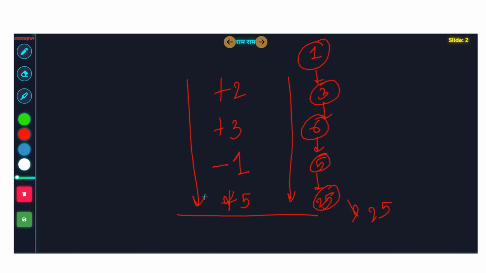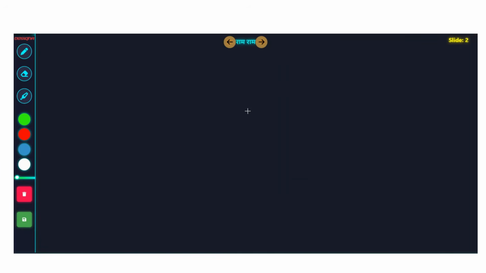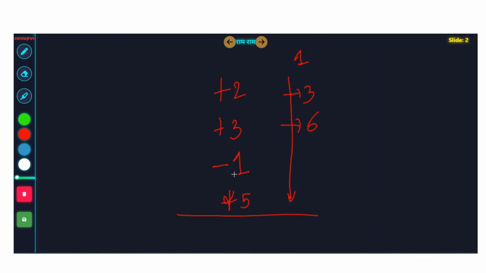But they are saying that you're allowed to skip some operations to get a maximum answer. So you can select this, and you can skip the minus 1 operation, and then your answer will be maximized. Initially the number was 1, so 1 plus 2 is 3. 3 plus 3 is 6. Minus 1 skipped, you don't do this option, then directly 6 multiplied by 5 is 30. 30 is the maximum answer you get if you are able to do the operations optimally from top to bottom.